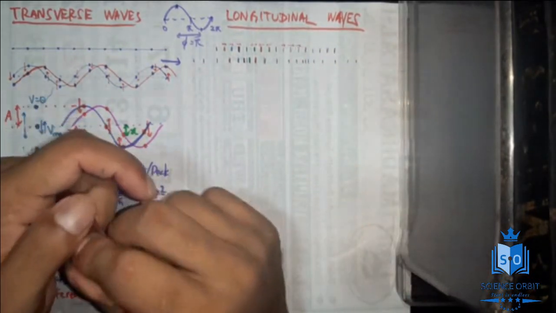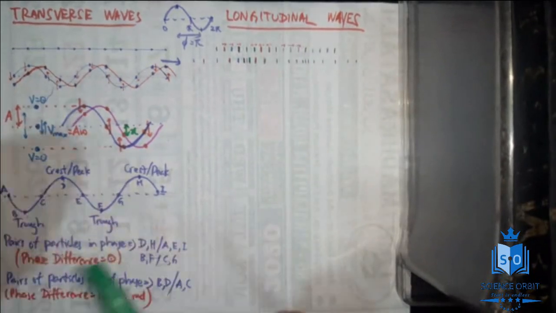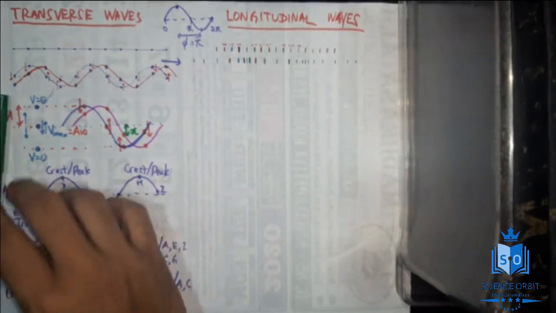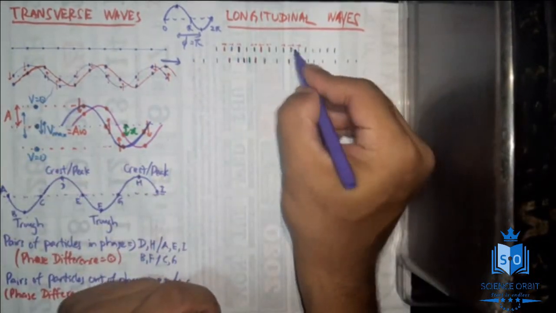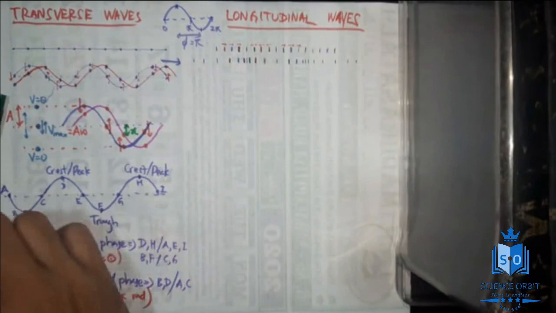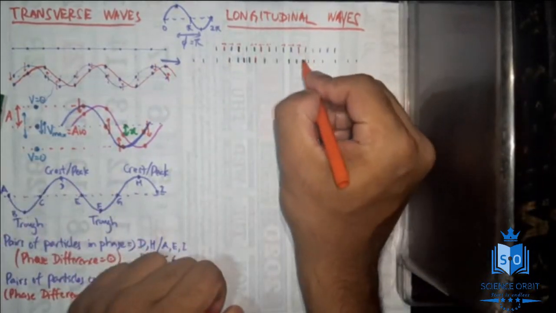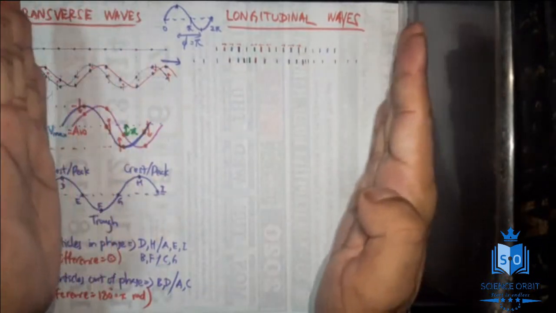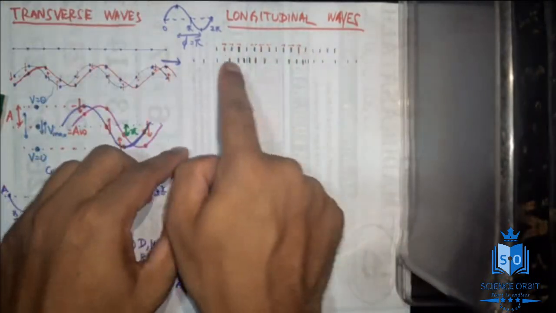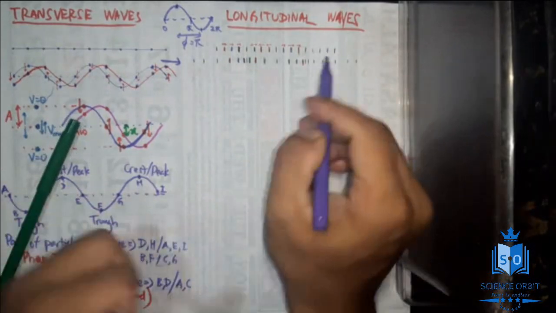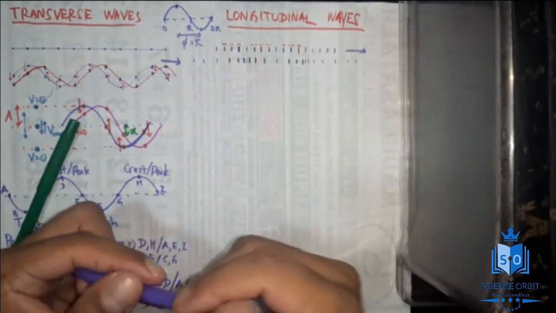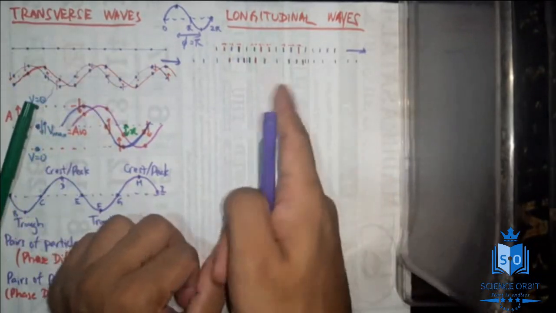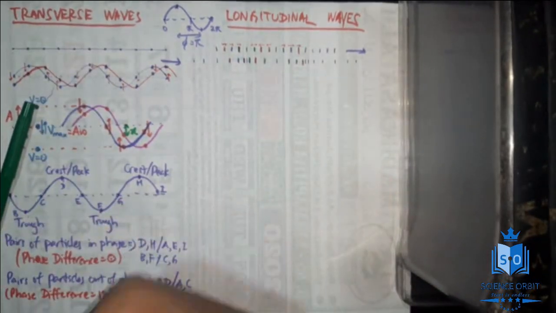Okay. Now here if I mark this green particle, it has gone here, and this particle has gone here, and this particle has gone here. Can you see the difference? So what is happening? The particles are moving this way or this way. So the wave is going this way. The propagation of the wave is in this direction, but the particles are vibrating like this, unlike this. So that is the main difference between longitudinal waves and transverse waves.